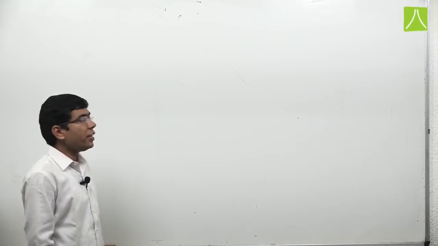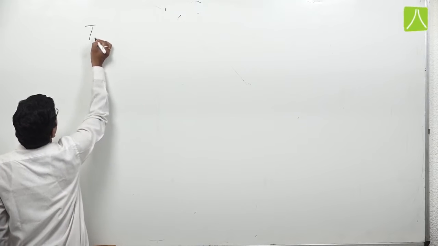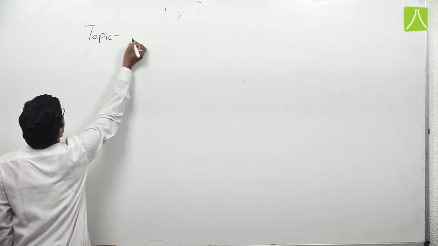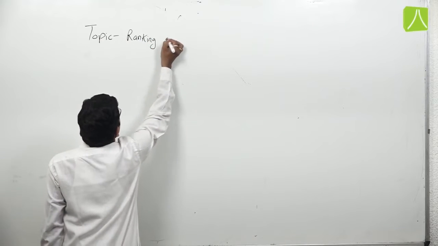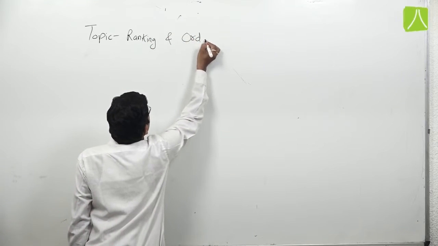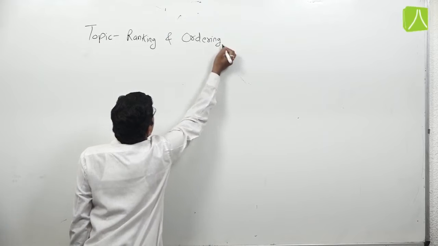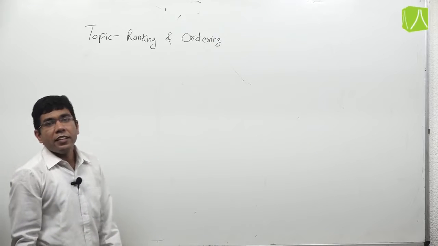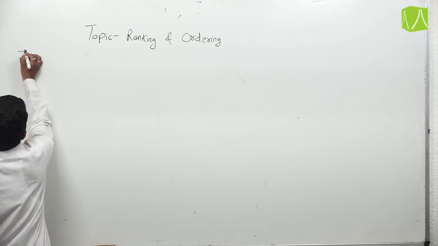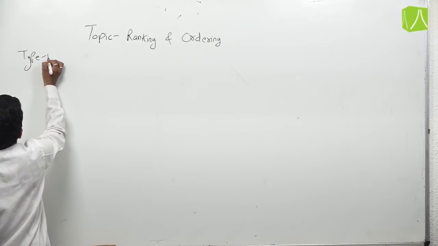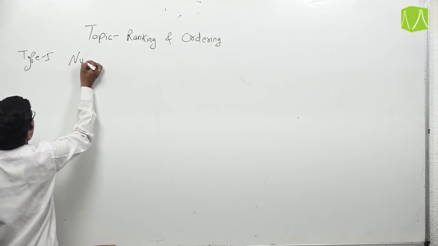Hello friends, today we discuss the topic ranking and ordering. In this topic there are a total of 5 types of questions. Type number 1 is number cubal.